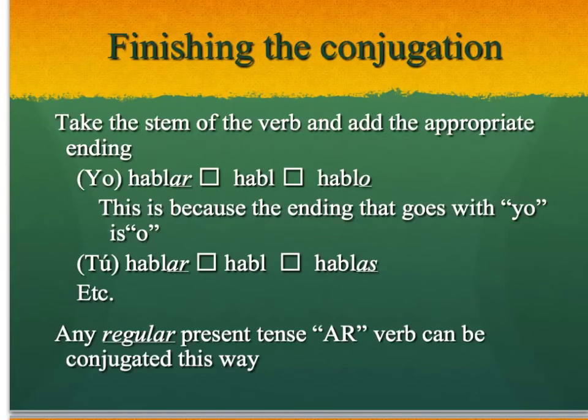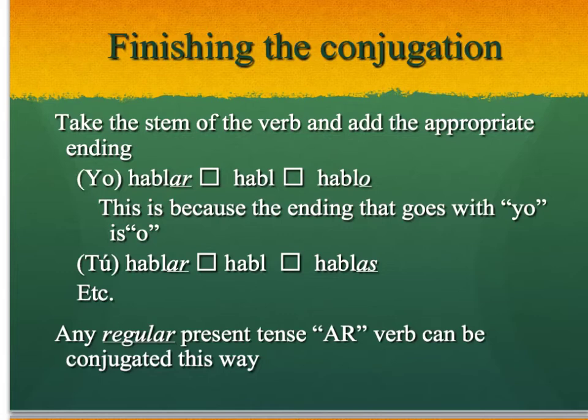Now, to finish our conjugation, that is to give us the whole phrase saying who is doing the action, we simply take the stem of the verb and add the appropriate ending. So let's look at the verb hablar, to speak. And if we want to talk about ourselves speaking, for example, I speak, well, we drop the last two letters, the AR, get rid of that. We're left with habl, our stem. And if we are talking about ourselves, I speak, we know the correct ending for yo is o. So we add that to the end and we are left with hablo.